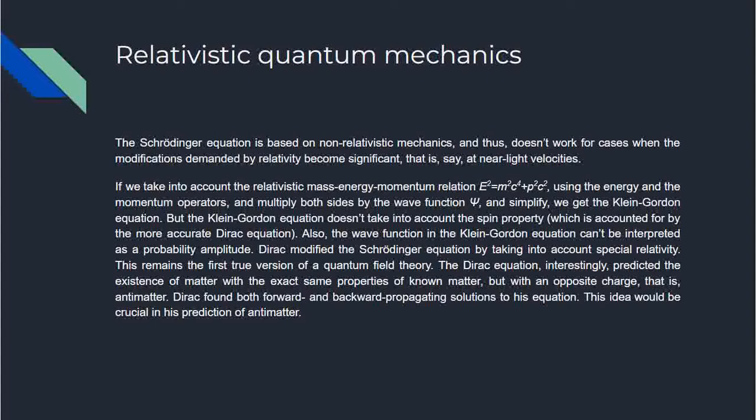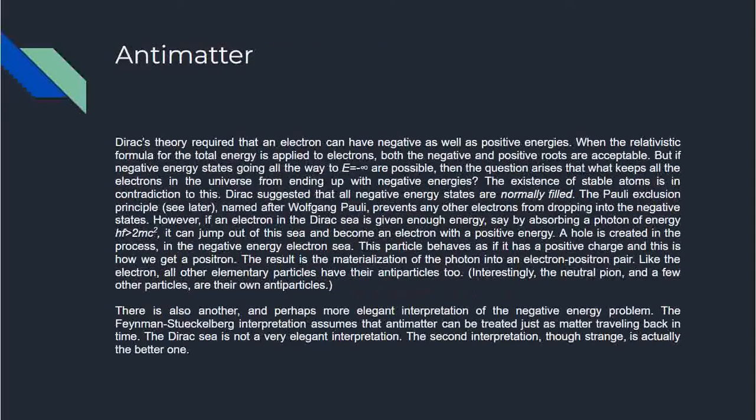Dirac modified the Schrodinger equation by taking into account special relativity. This remains the first true version of a quantum field theory. The Dirac equation interestingly predicted the existence of matter with the exact same properties of known matter, but with an opposite charge, that is, antimatter. So Dirac's theory predicted the existence of antimatter, which is the same as known matter but with an opposite charge. And there are some other differences as well, but we'll not go into that here. Dirac found both forward and backward propagating solutions to his equations. This idea would be crucial in his prediction of antimatter.